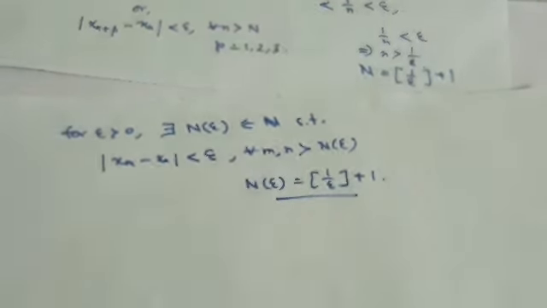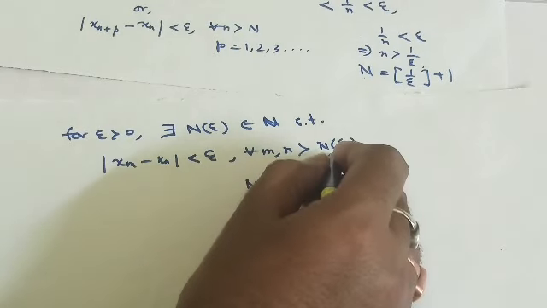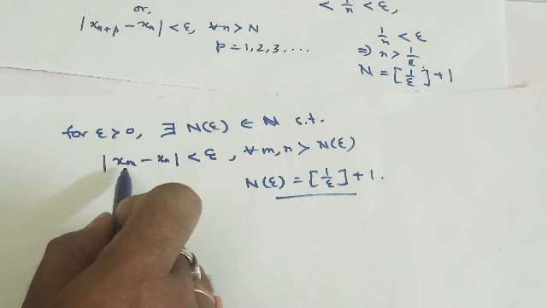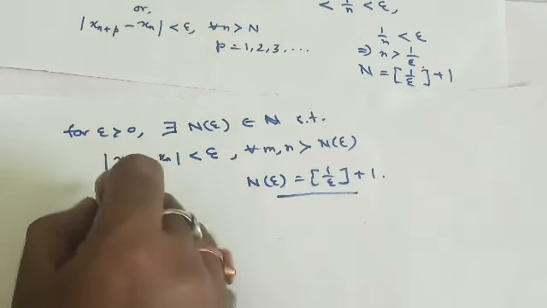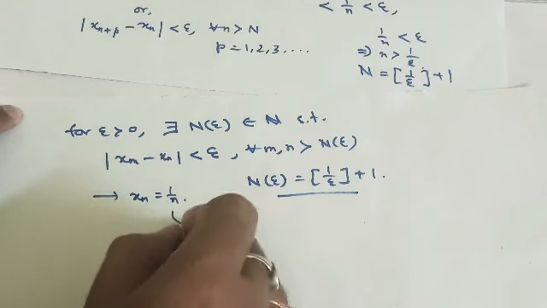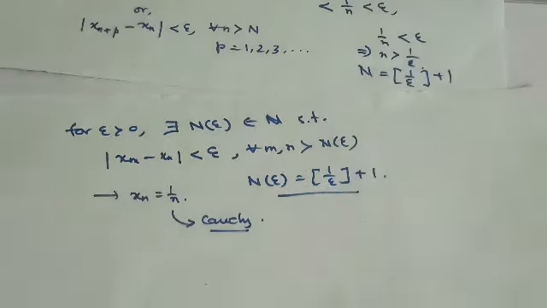Thus after this Nth term, the difference between two terms, that is xm minus xn, can be made less than epsilon. That is, the sequence xn equals 1 by n is a Cauchy sequence. Thus we showed that a sequence is Cauchy.